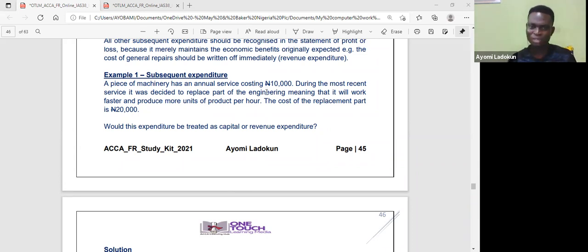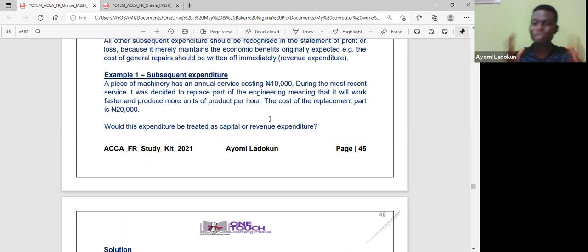During the most recent service, they decided to replace part of the engine, meaning that it will work faster and produce more units per hour. The cost of replacement is 20,000. What will be the expenditure? Is it capital or revenue?